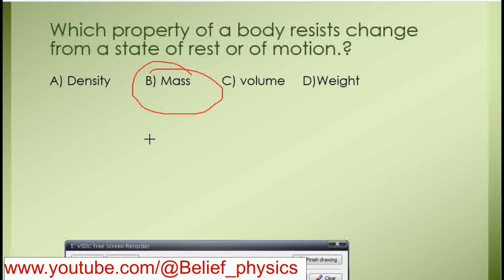All other options are not correct. Mass gives directly the measure of the inertia. Therefore, mass is the property from these options which resists change from a state of rest or motion. That's it.